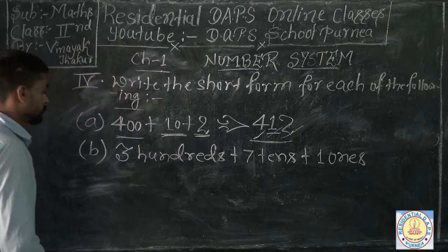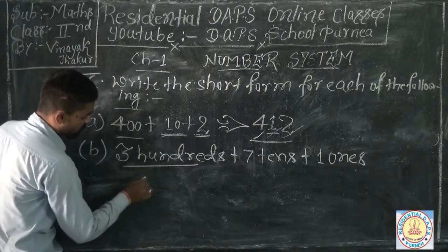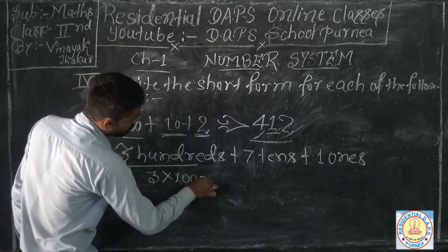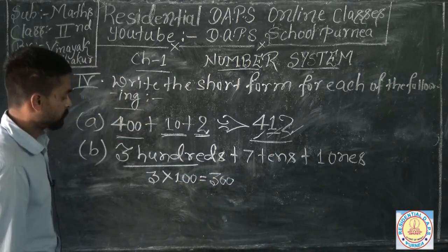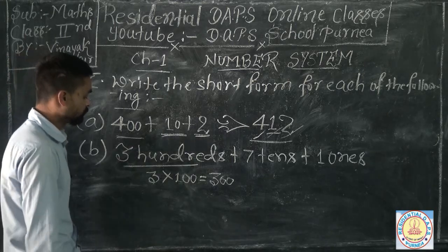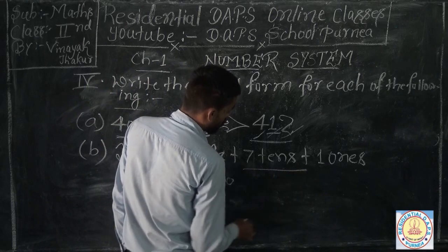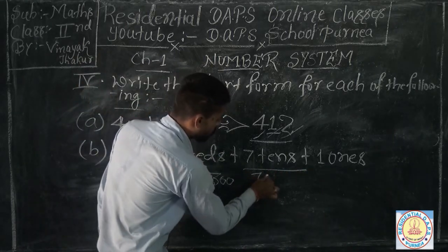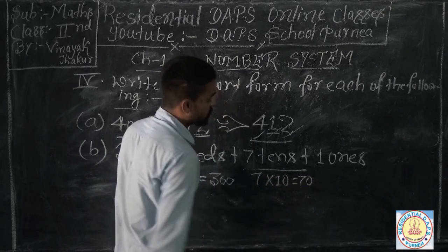So here is shown 3 hundreds, which means 3 into 100, equal to 300. This is the expanded form. And here are 7 tens, which means 7 into 10 equal to 70.